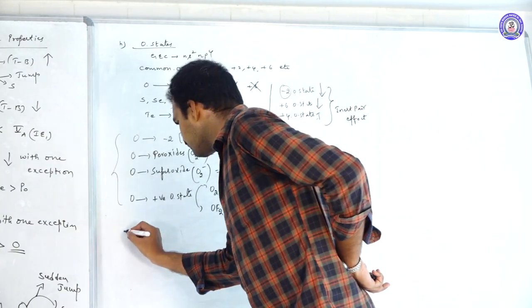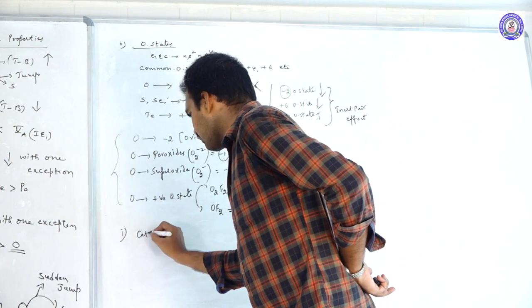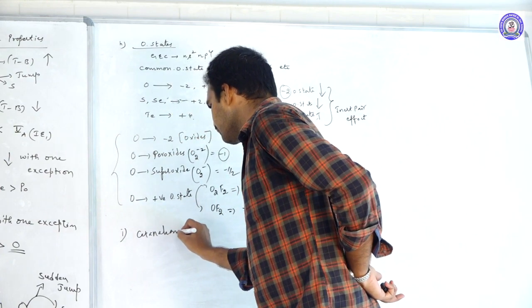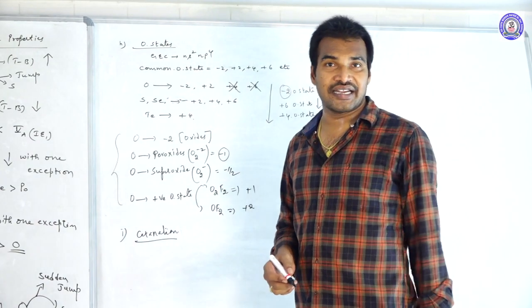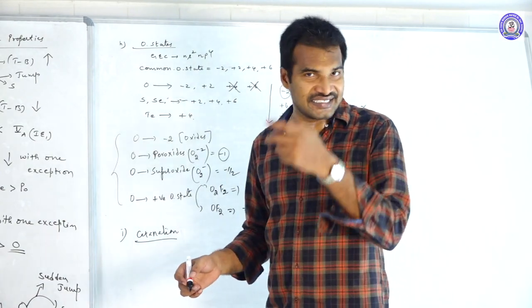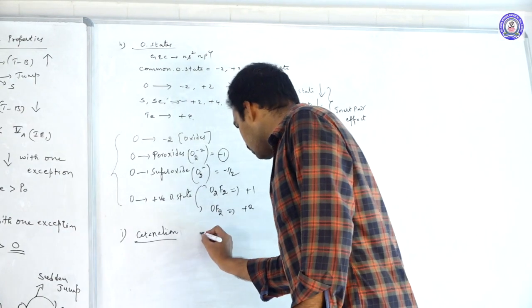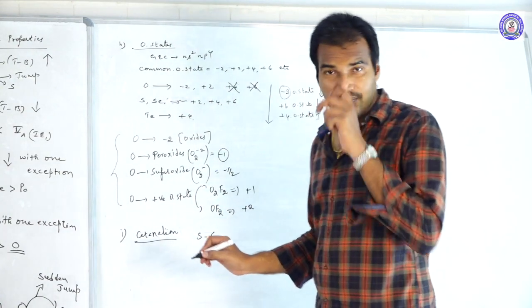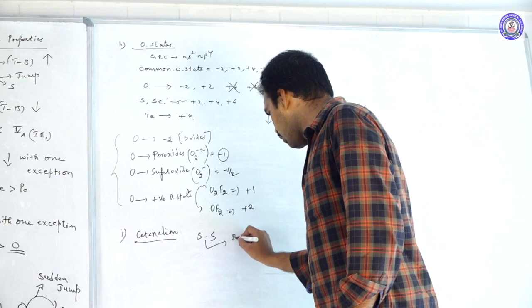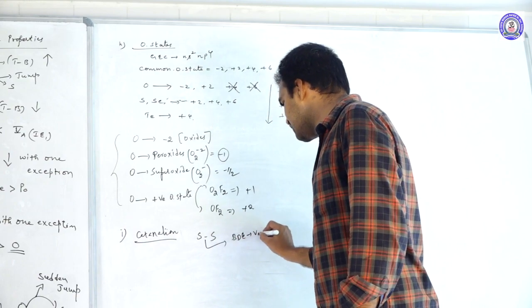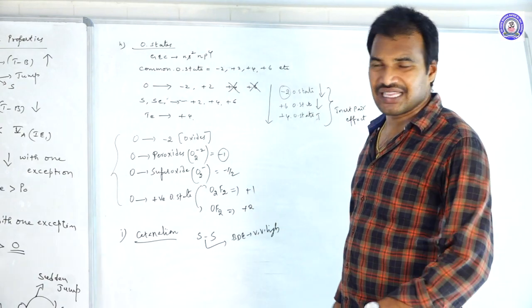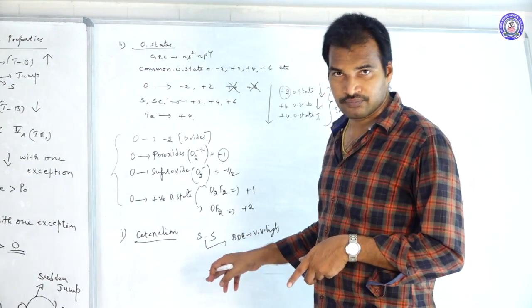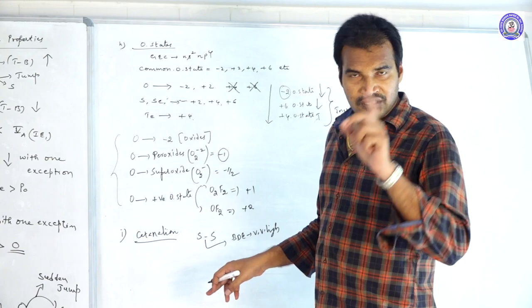Next, move to the catenation power. As we know, group 14 elements have the highest catenation ability because of the large C-C single bond strength. As here also, the sulfur single bond strength, the bond dissociation energy, is very high. After carbon, the S-S single bond strength is the highest.